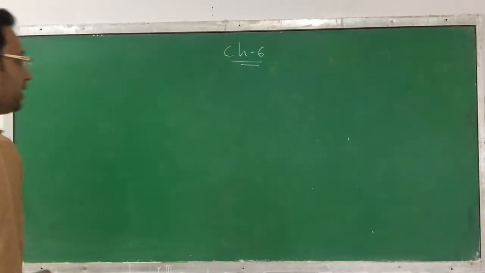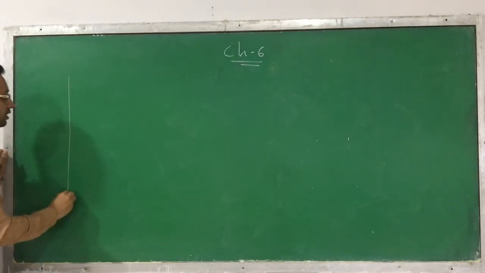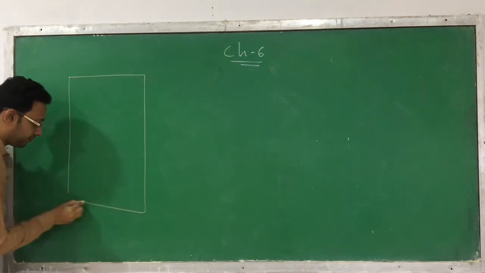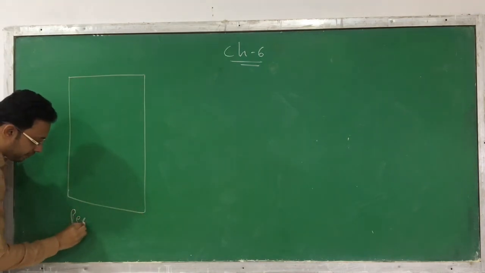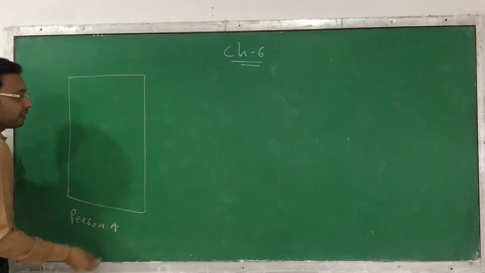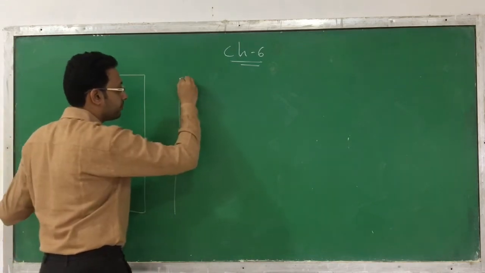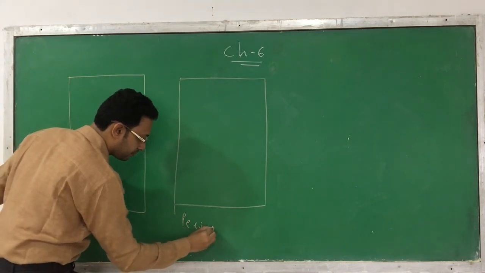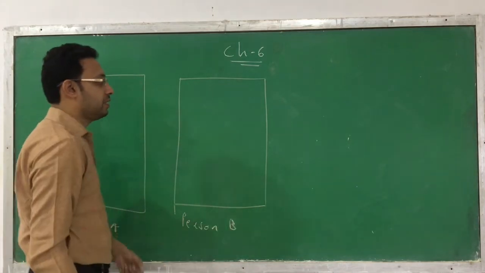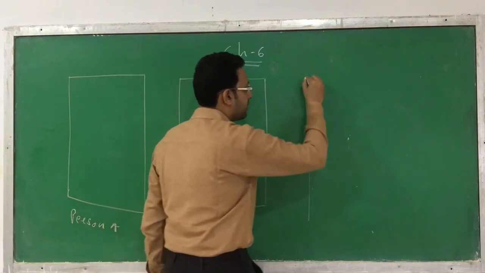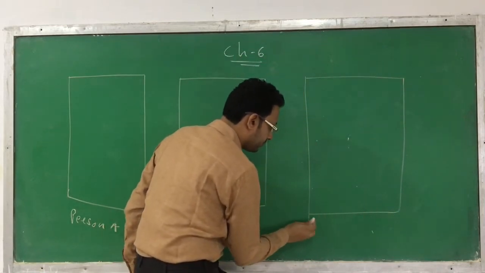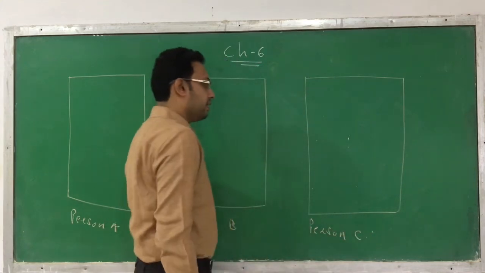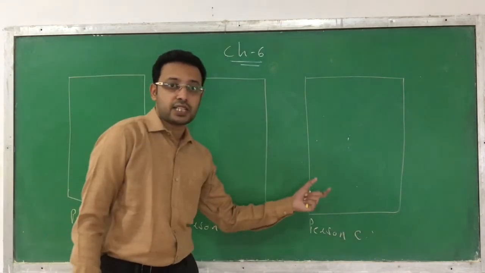Suppose this is person A, this is person B, it is the autoradiograph of person B, and this is person C. These are the three persons.